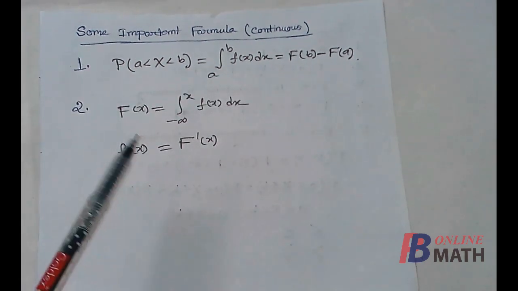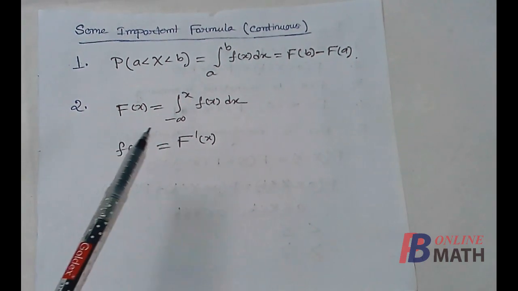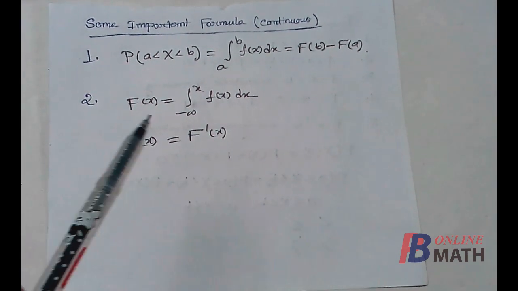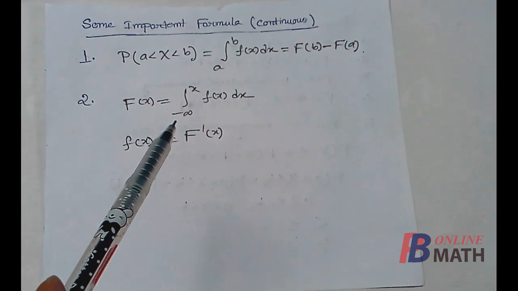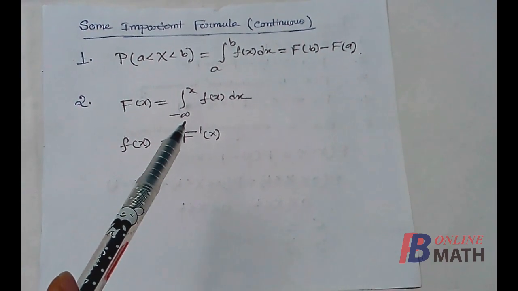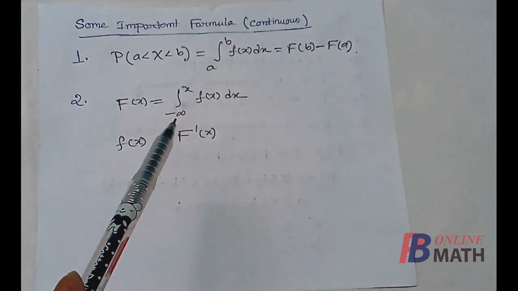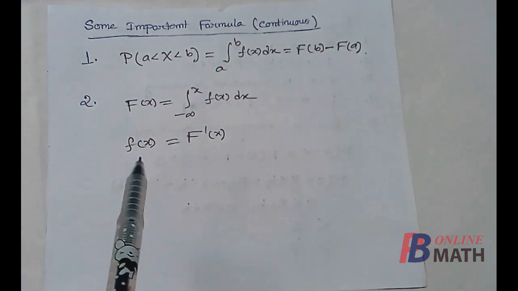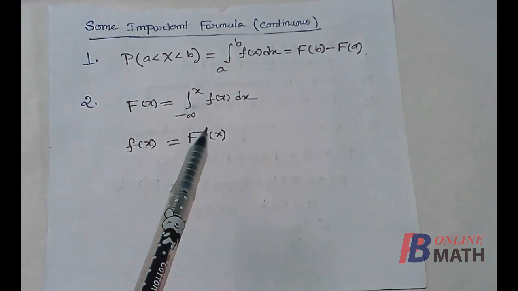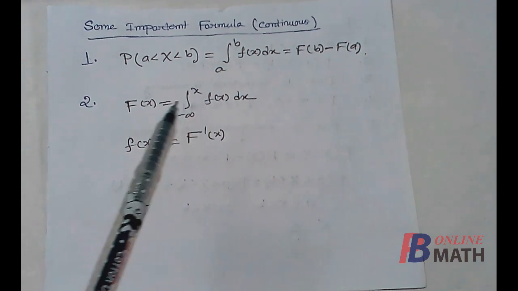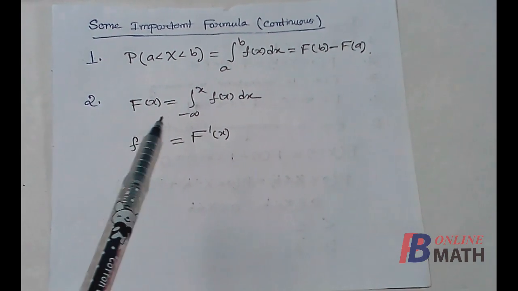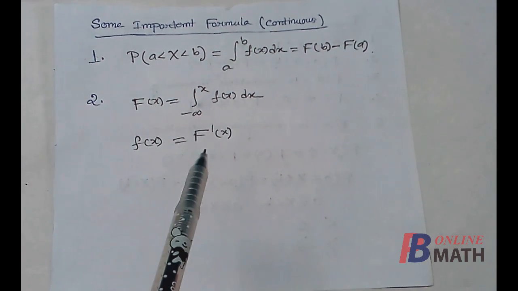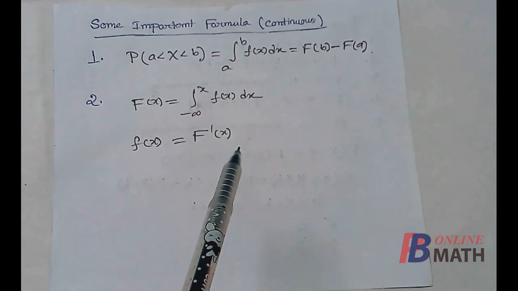We have already discussed about this property, that is capital F x equal to integration of f x from minus infinity up to x. That means value of capital F x equal to sum of the masses from minus infinity up to x. That means in this case area of the layer from minus infinity up to x. Now if we differentiate this equation, we find this equation. So small f x equal to capital F dash x. That means if PDF is given, we can easily find distribution function by integrating the PDF, and conversely if distribution function is given, then we can easily find the PDF by differentiating the distribution function.